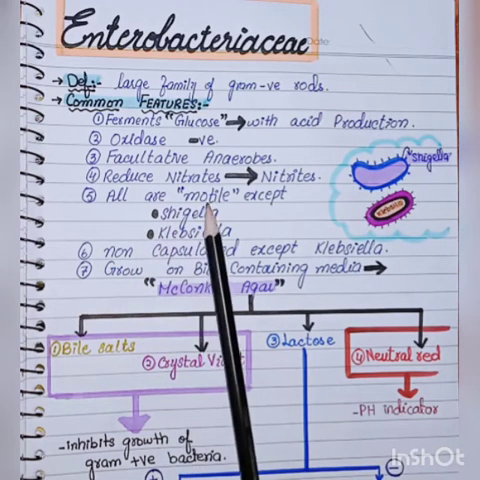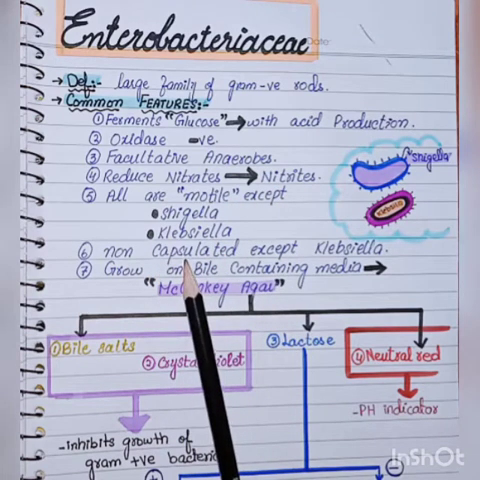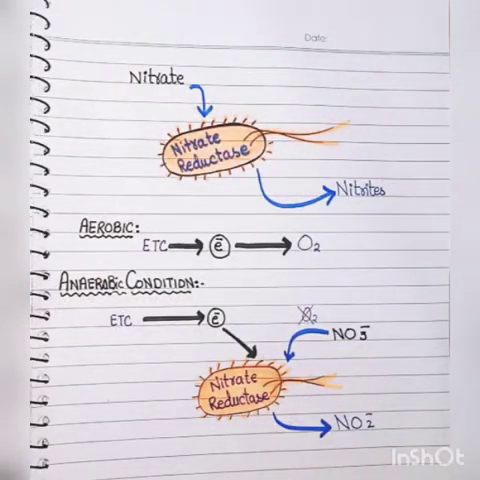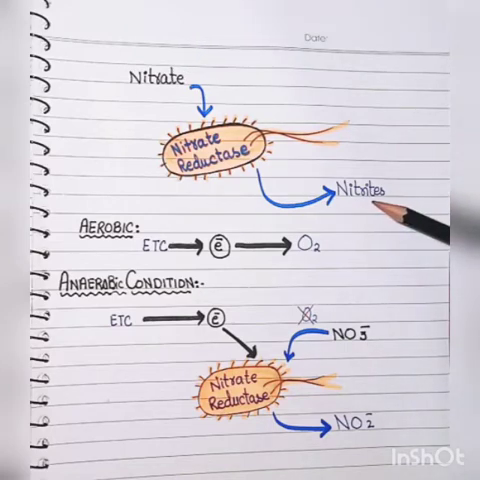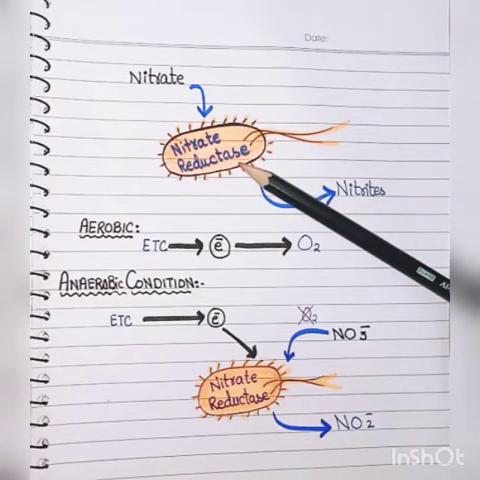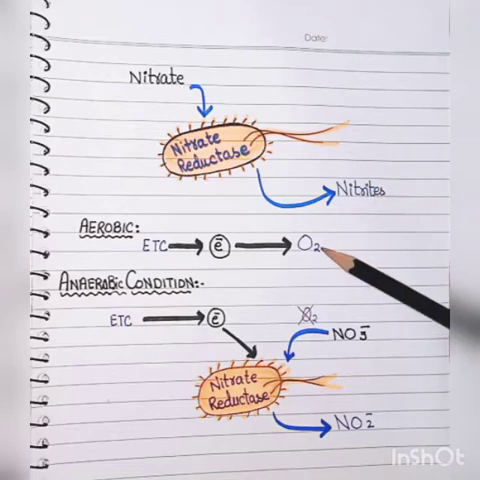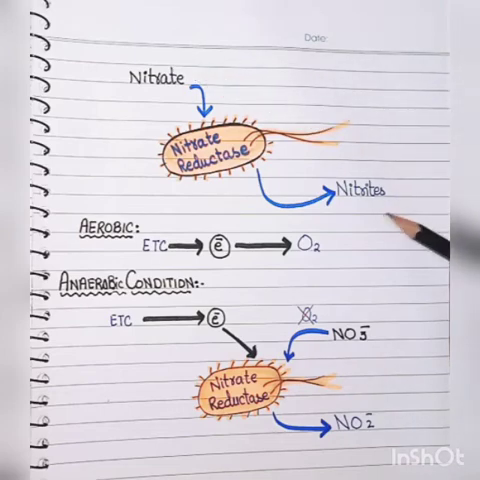They reduce nitrates to nitrites. Why do they reduce nitrates to nitrites? Let's start. Here we have a diagram. The bacteria metabolize nitrate into nitrite by an enzyme called nitrate reductase. Why does bacteria reduce nitrate into nitrite? There are some conditions in which bacteria reduce nitrate into nitrite.